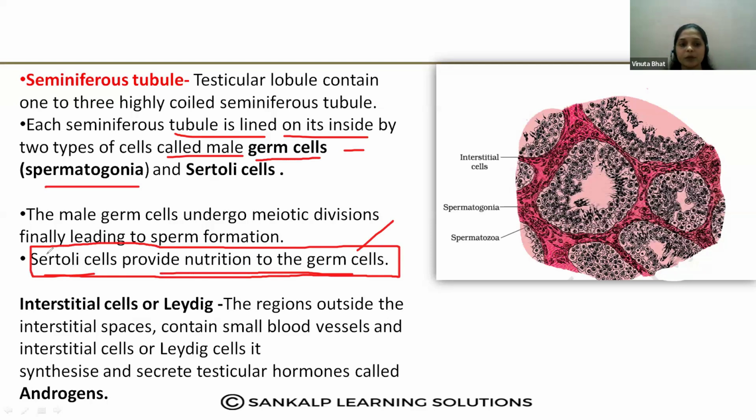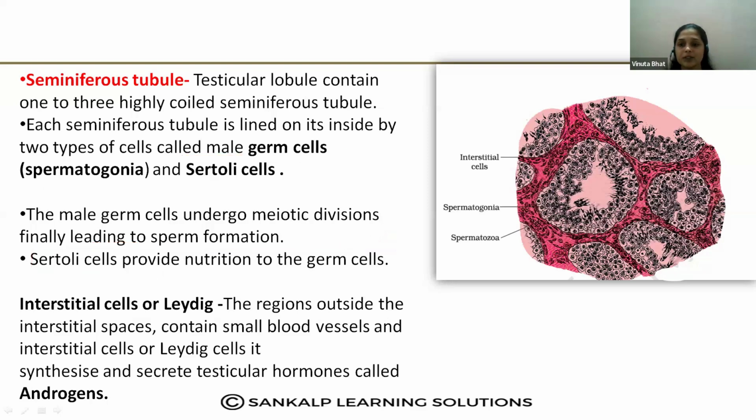Okay. Then one more type of cells are present just outside, in the interstitial spaces, which contain small blood vessels, and interstitial cells or Leydig cells are present here. Just outside these seminiferous tubules, one more type of cells is present. They are called the interstitial cells or Leydig cells. Okay, very important. So they are not present inside; they are present in the region outside, the interstitial space.